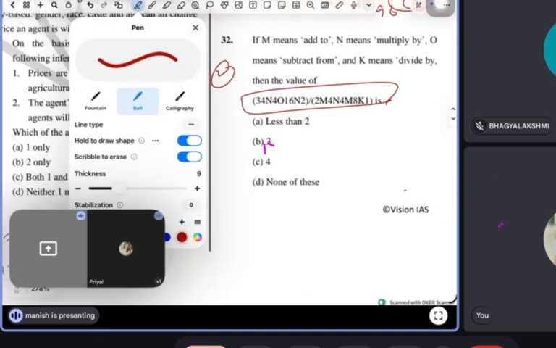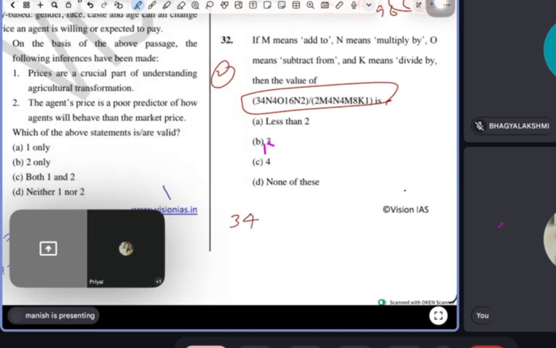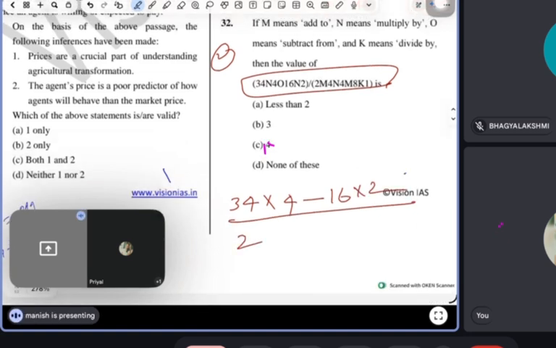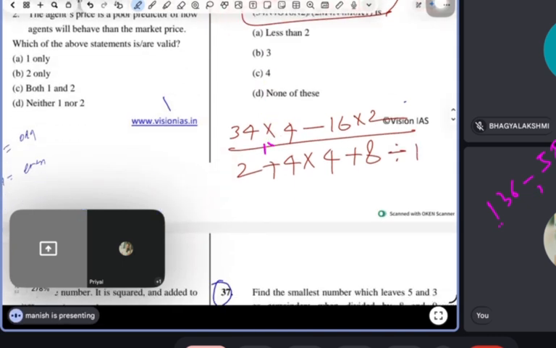If you want, I can arrange a bigger program. See, 34. N means what? Multiplication. O means what? Subtract. 1, 6. N means multiplication. Then 2, M means add. 2. Then 4, N means multiplication. 4. Then M means add. 2. 8. K means divide by 1. Now guys, solve it.